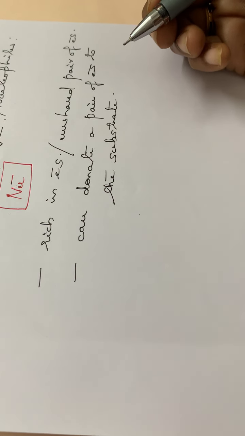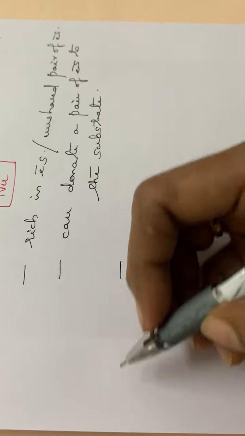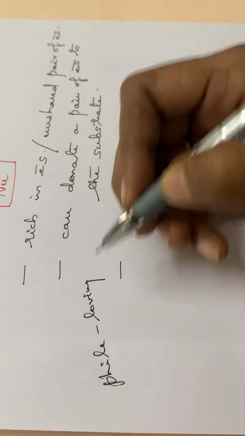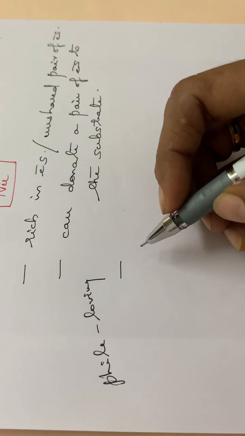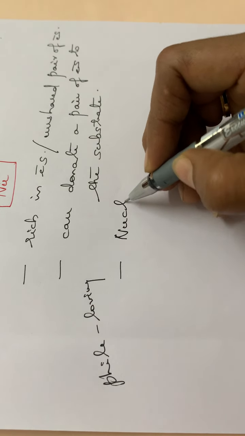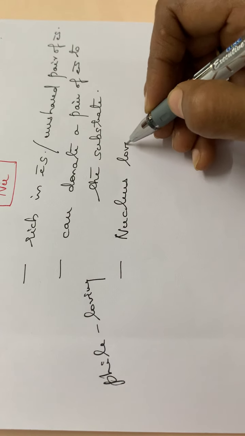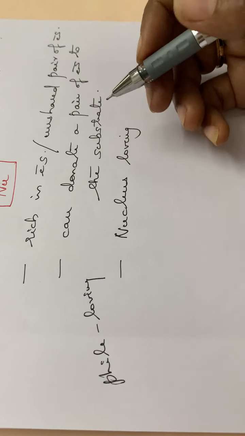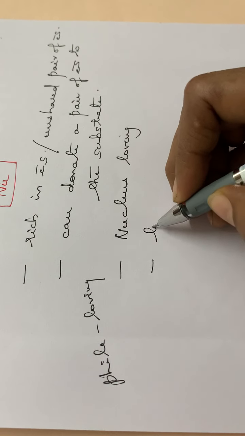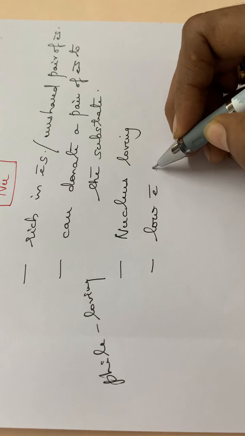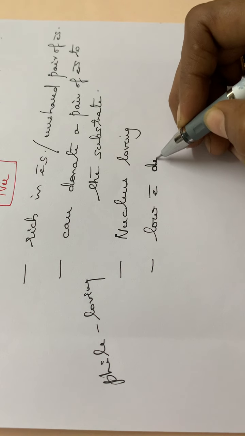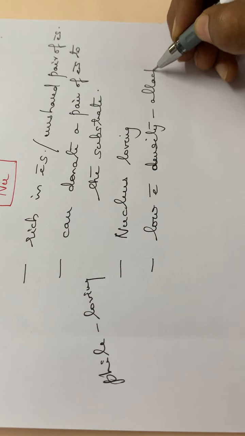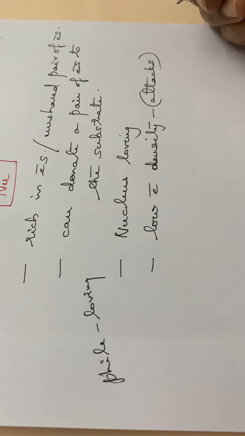Again, the word phile means loving, isn't it? So nucleophile means it is nucleus loving. Since it is nucleus loving, it will be attacking regions of low electron density.